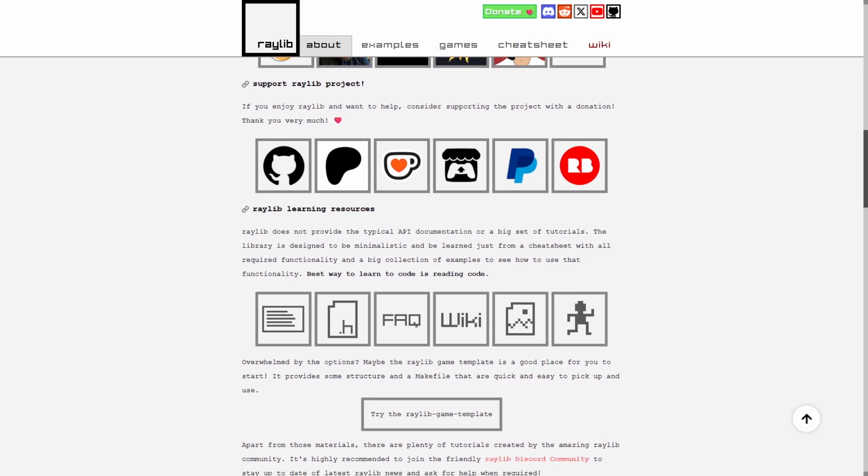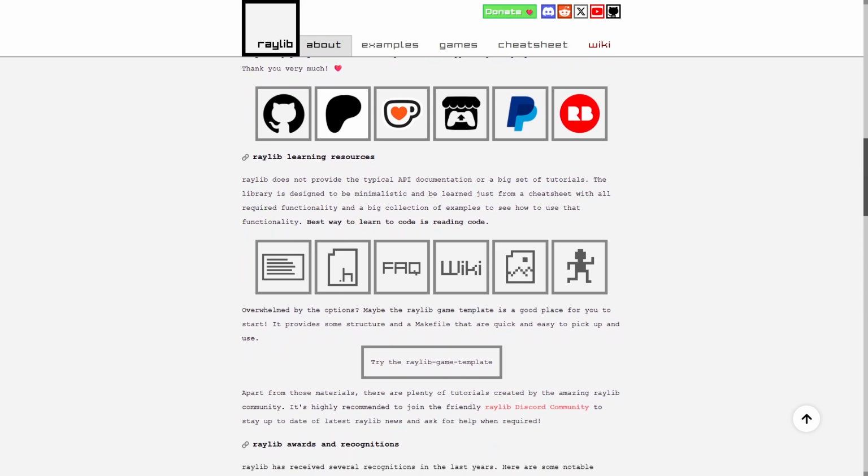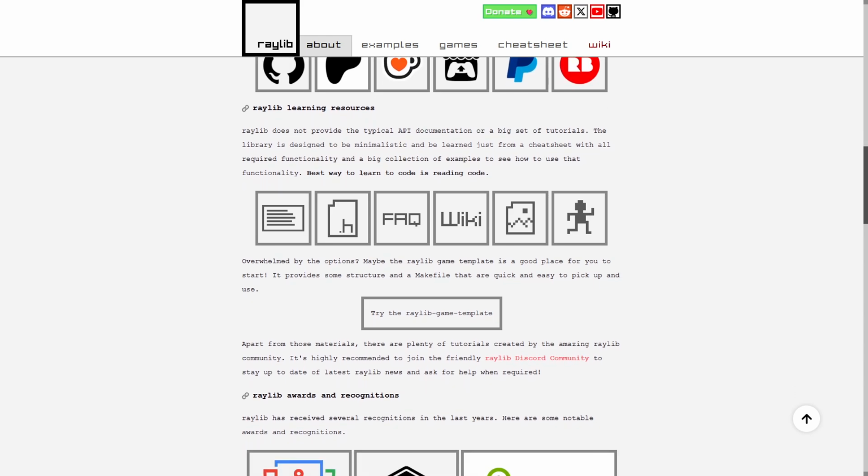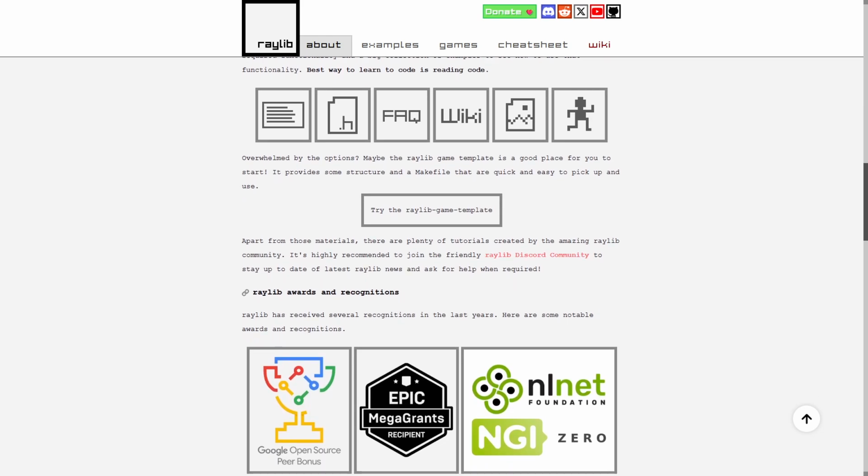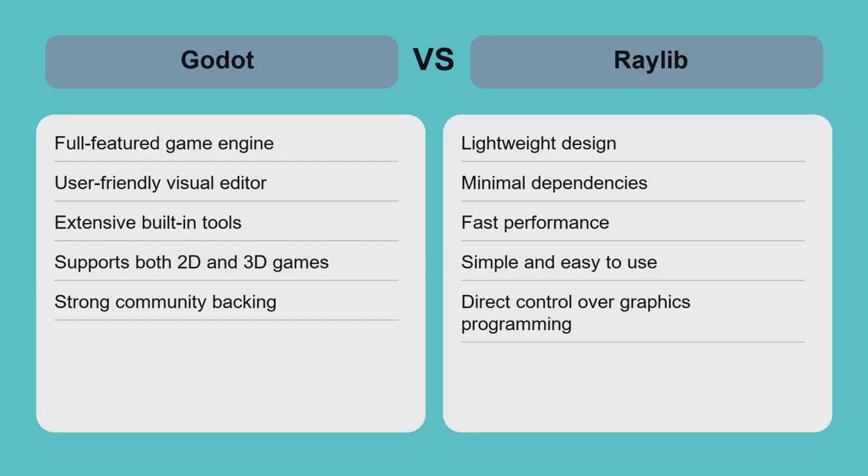Raylib is best suited for programmers who want a straightforward code-centric framework, prefer working close to the hardware, or are learning graphics programming fundamentals without the overhead of a full engine.